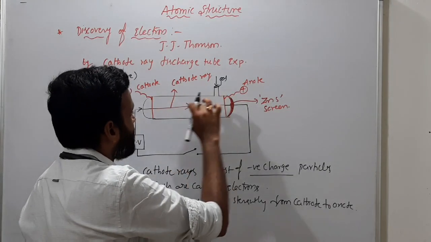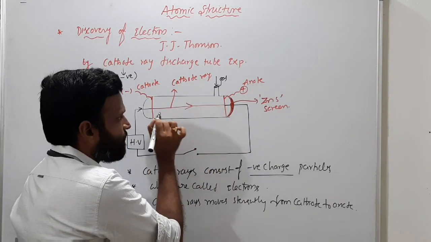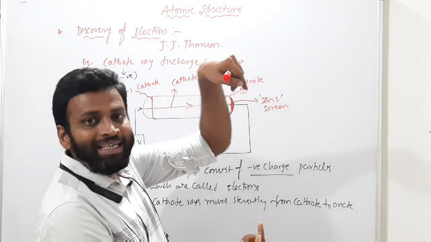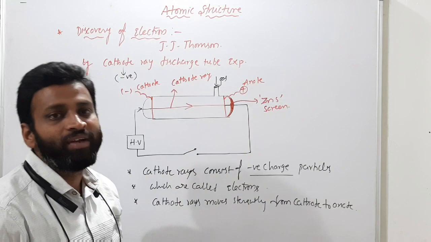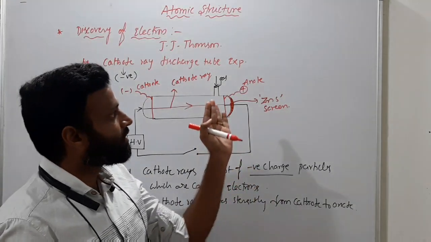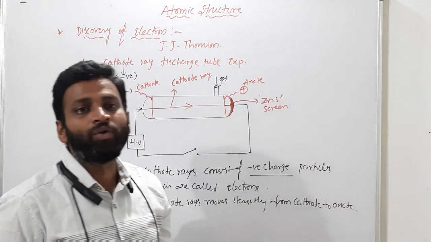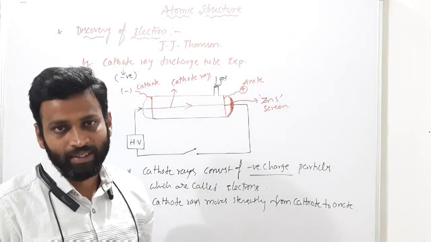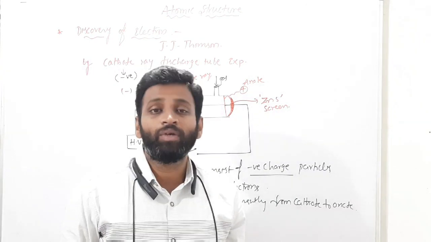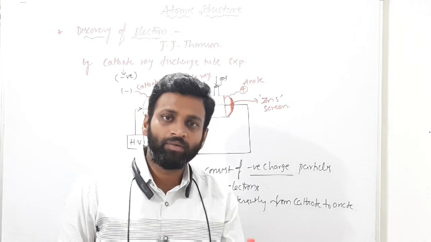For the path of the cathode rays, he perpendicularly applied an electric field and a magnetic field. Those rays deflected towards the anode side, meaning they have negative charge.